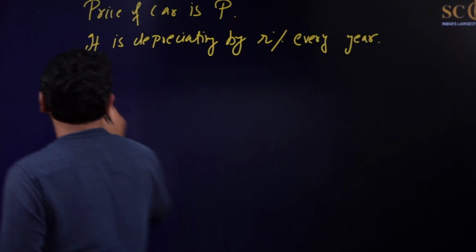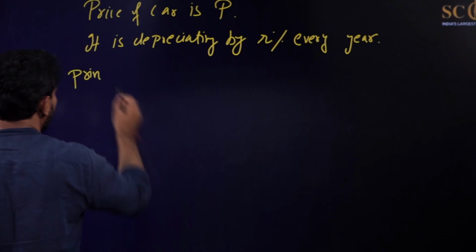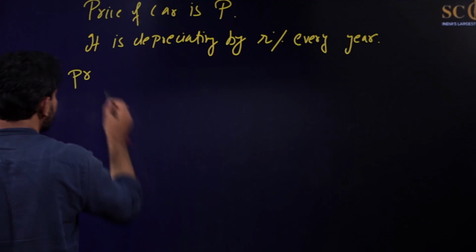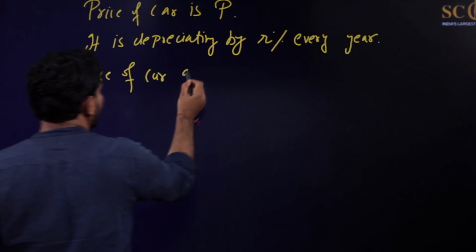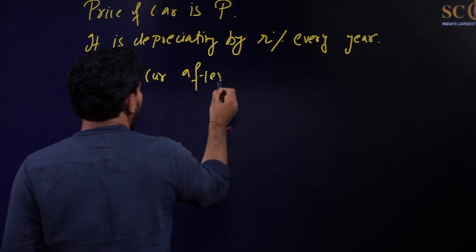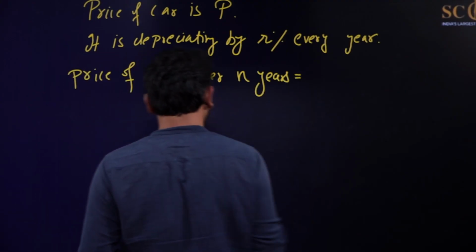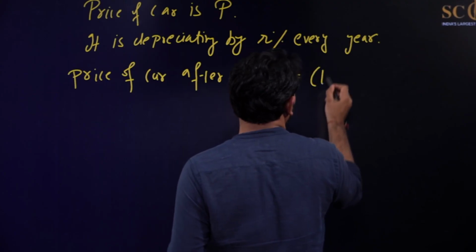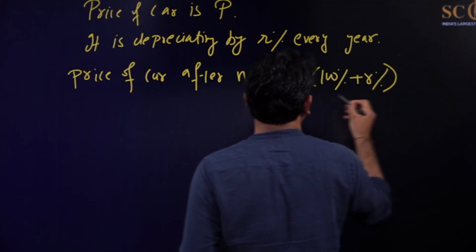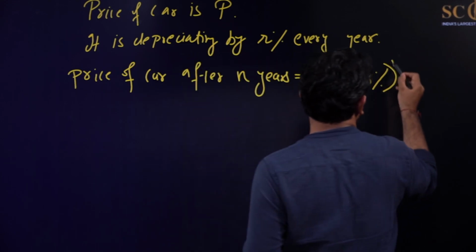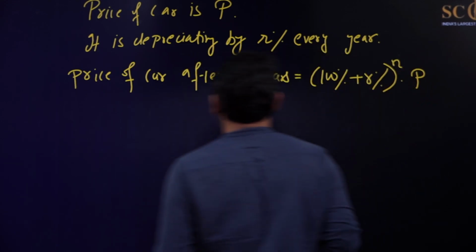So price of car after n years is equals to how much? It will be 100% plus R% raised to the power n multiplied by the old price of the car.